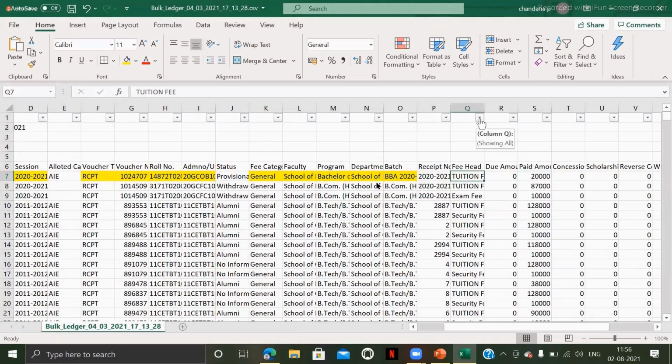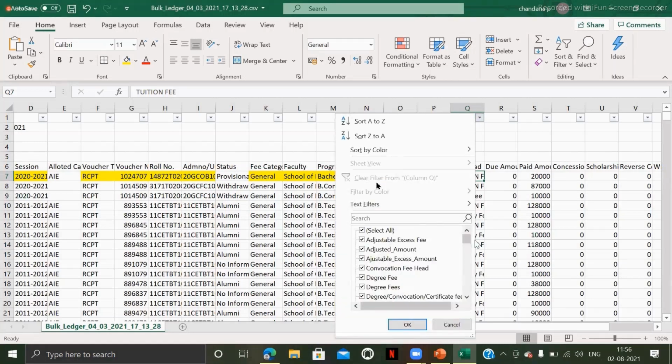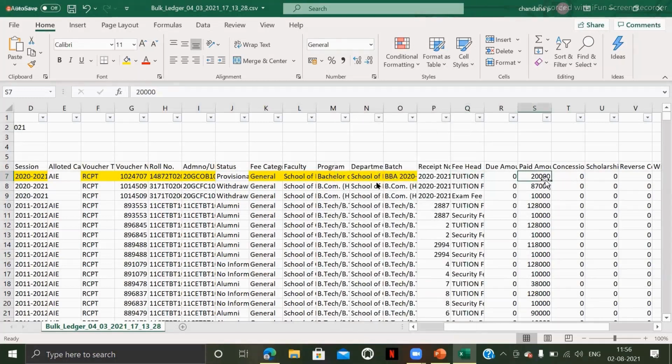So these fee heads are nothing but fee types. I was telling you the students will be paying caution deposit, library fee, exam fee, everything, right? So those are different fee types. You can see degree fee, convocation fee, exam fee, access fee, library fee. These are all different fee types. Whatever payment the student makes will mandatorily go to a specific fee head, because without a fee head, what the student is paying this amount for cannot be understood.